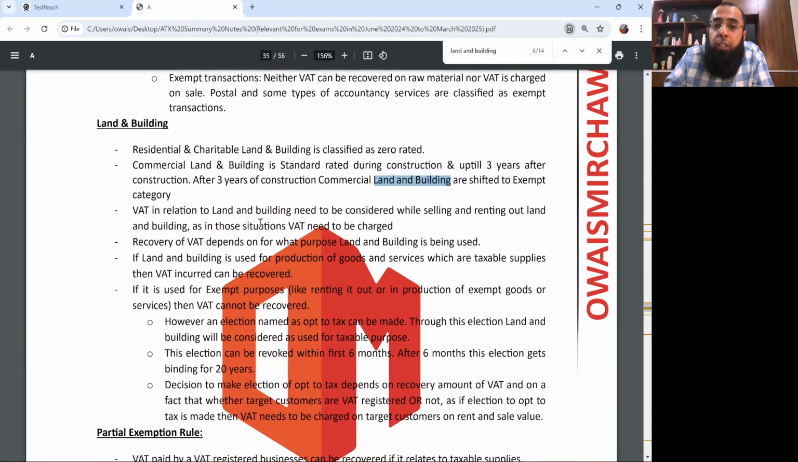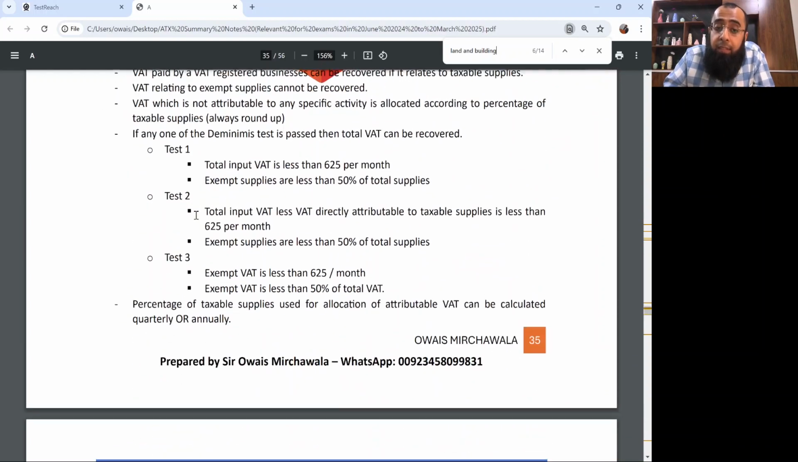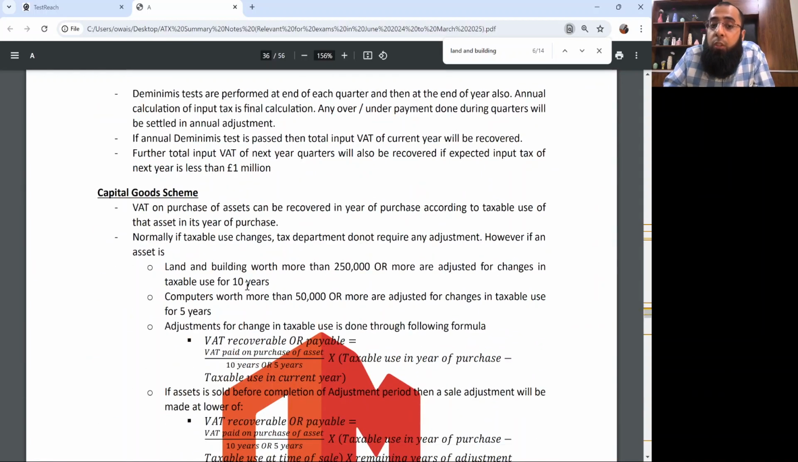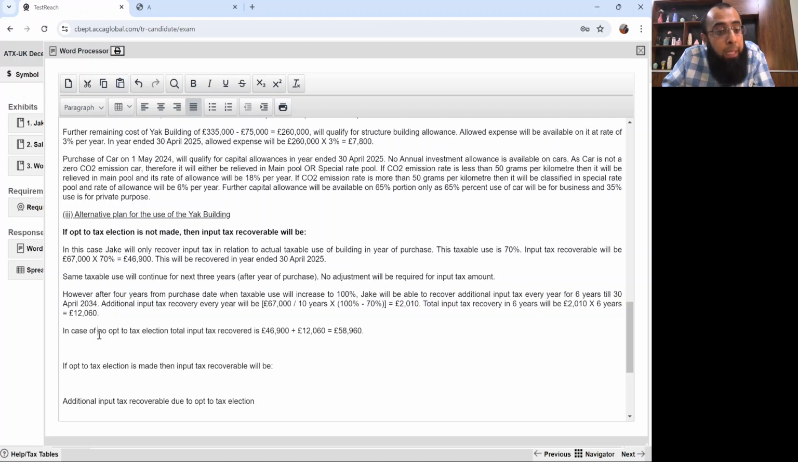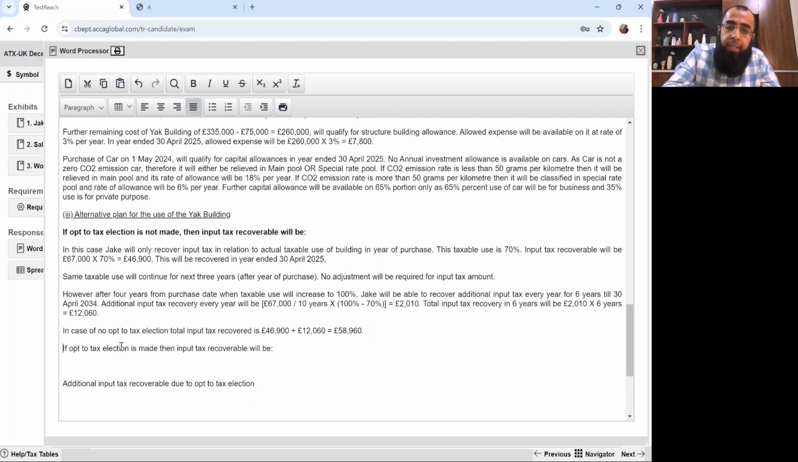Okay, that VAT in relation to land and building, VAT in relation to computers. Just remember all of the rules relating to land and building, that how you deal with it. And since he's referring the capital goods scheme also, so for land and building, you monitor it for 10 years for the changes in taxable use. So in land and building, it's for 10 years into 100% minus 70%. So 2010 is the per year recovery amount. For 6 years, it will be 12060 pounds. In case of no opt to tax election, total input tax recovered is 46,900 in the year of purchase and 12060 for 6 years. Okay, now just have some patience.